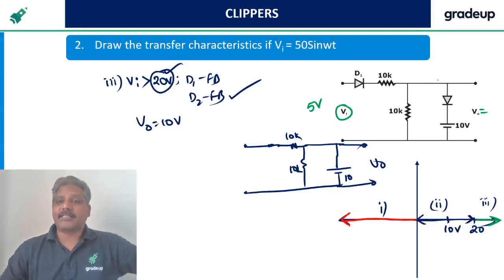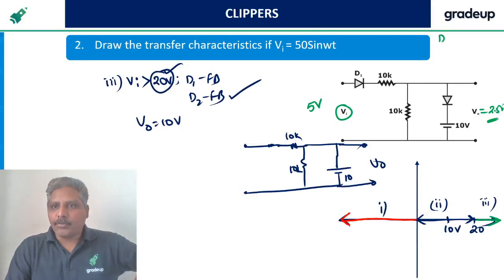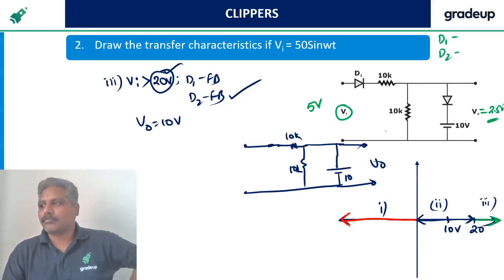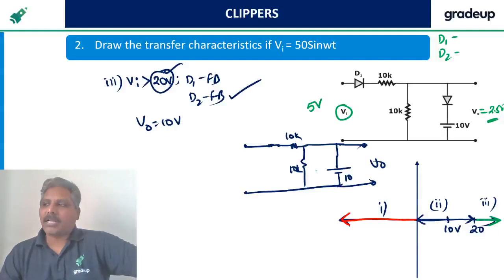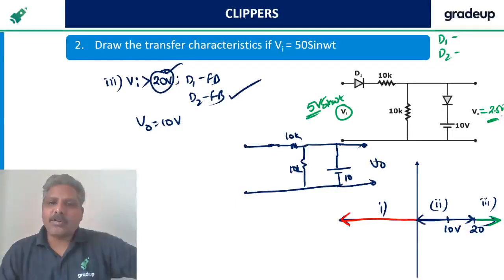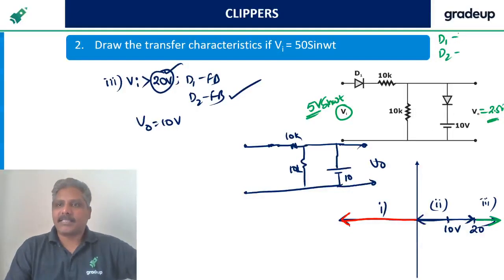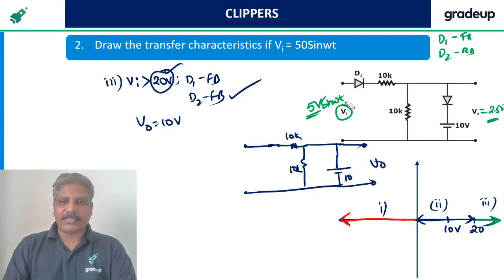Perfect it is. 2.5. In this case, tell me what happened to D1 and what happened to D2. If it is constant 5 volts, it is 2.5. If it is 5 sine omega t, obviously, as Harsha is saying, it is 2.5 sine omega t. Yes, this is forward bias, this is reverse bias. Good, good.